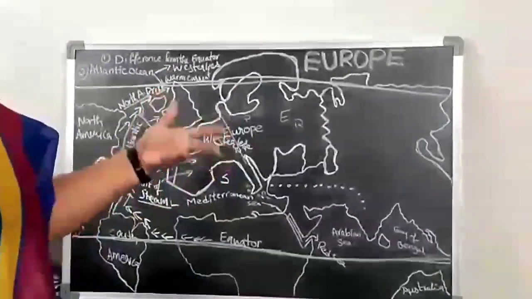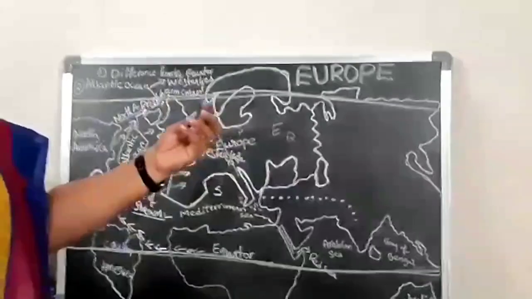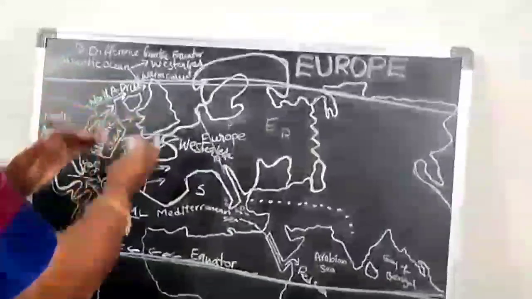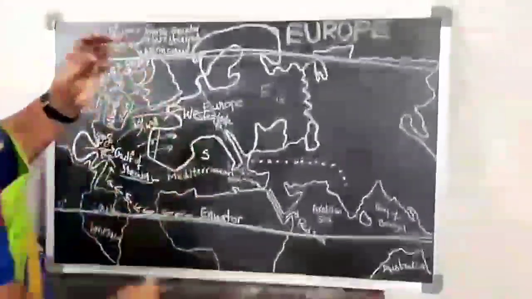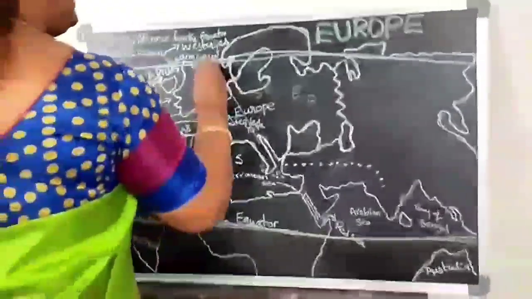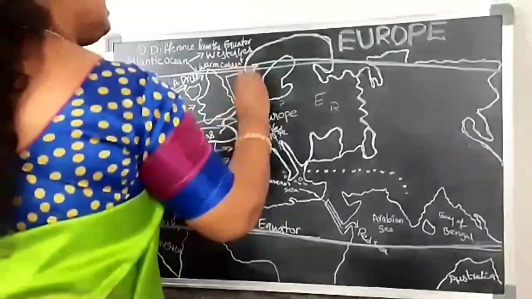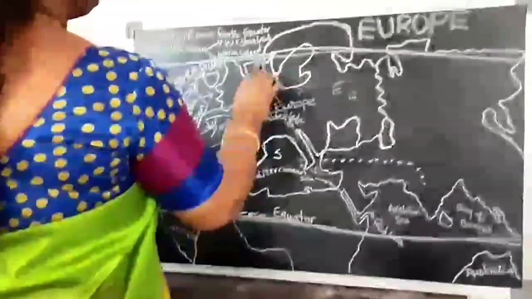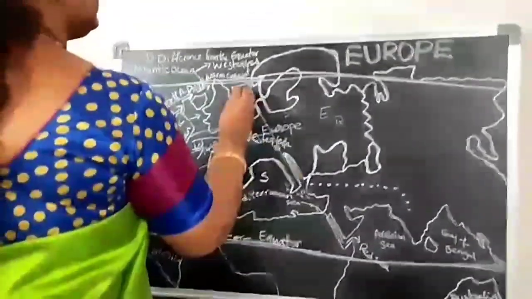And what are the uses of these winds? Much more useful. See, what are the uses I will say. These North Atlantic Drift or westerlies are very much useful for fishes. See here, the North Sea is present, children.